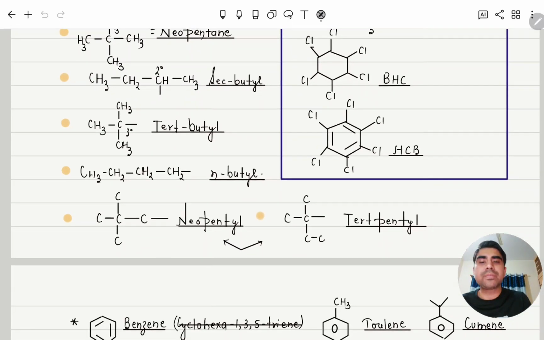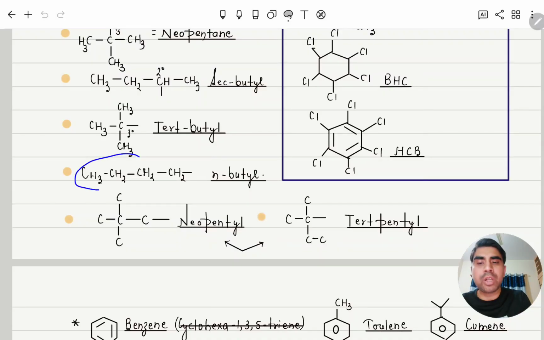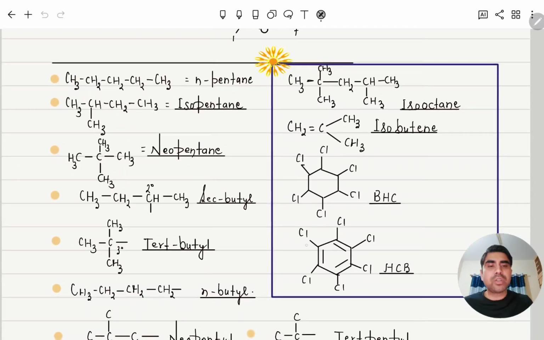Similarly, if hydrogen is removed from the normal linear chain, then it is called normal butyl. Alkyl word is coming on, means from an alkane one hydrogen is removed. Similarly, if hydrogen is removed from here, then it is called neopentyl. But if hydrogen is removed from here, then it is called tert pentyl. Difference between neo and tert. Here this structure you need to remember. There is no clue. This you need to remember only. Isooctane, this is the isooctane structure.